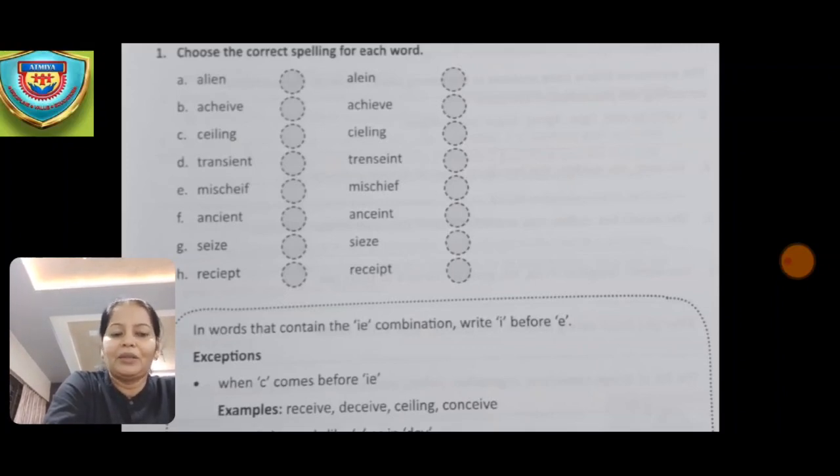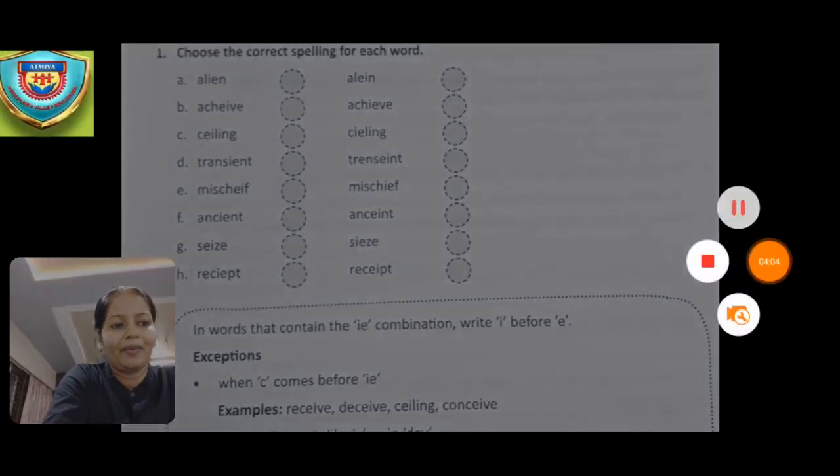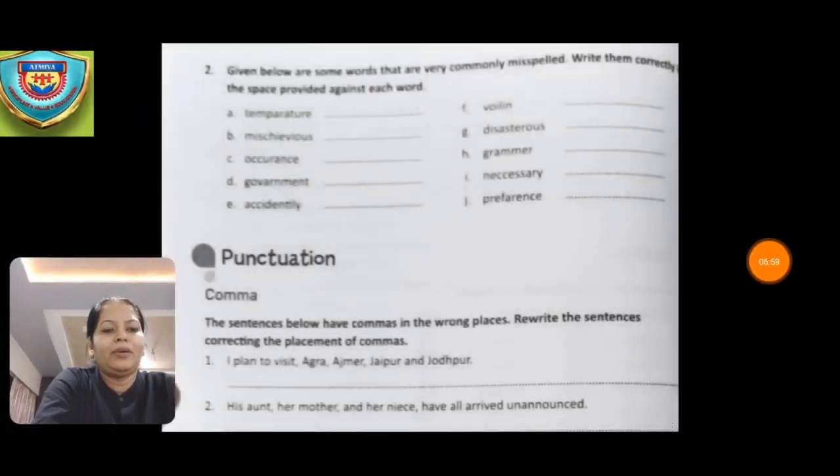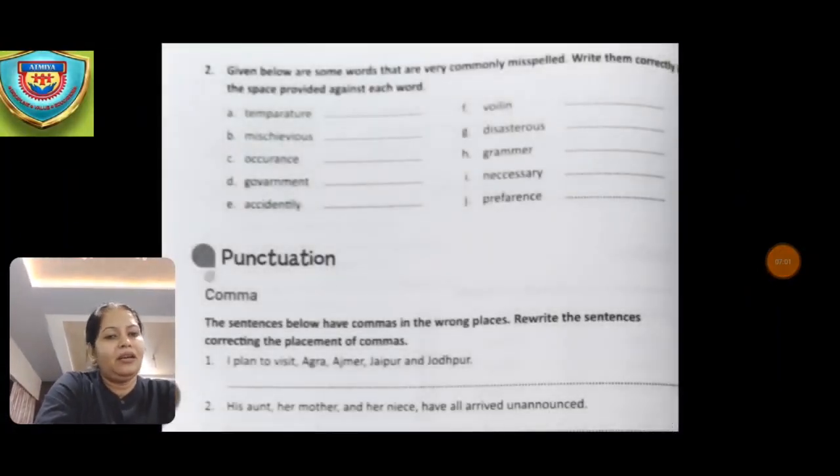Okay, now the next one, receipt, receipt. Okay, now the correct spelling is receipt. So here the second option is the correct one. Okay, so hope you have understood this, children. Now in the next page, again the exercise is given regarding the spelling.